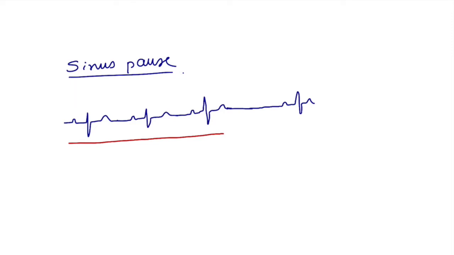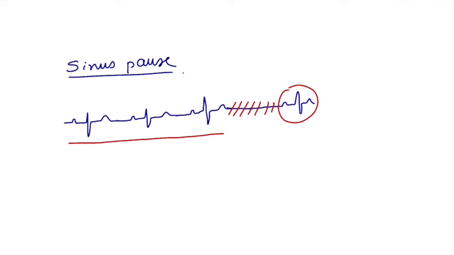Now one more thing I just want to say, that if the SA node does not function after going into sinus arrest, then who will take care of it? Then the AV node has to take care of it. Then we will not have similar QRS complexes formed after it. It will be a junctional rhythm because the SA node is not functioning. This is not the usual case of sinus pause.